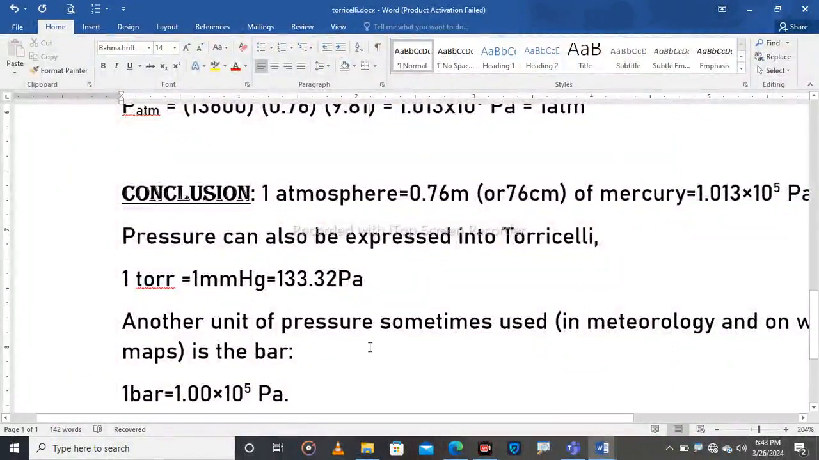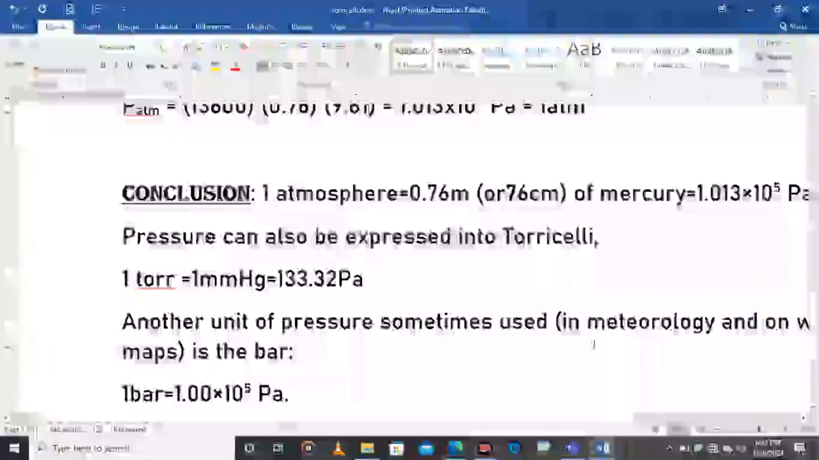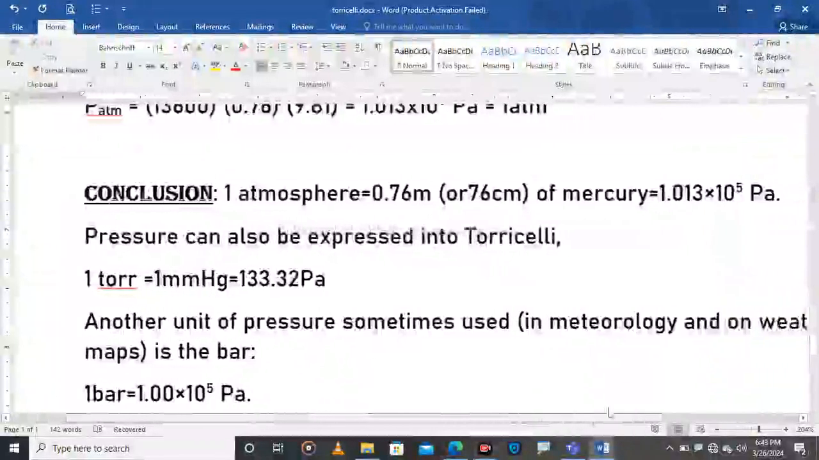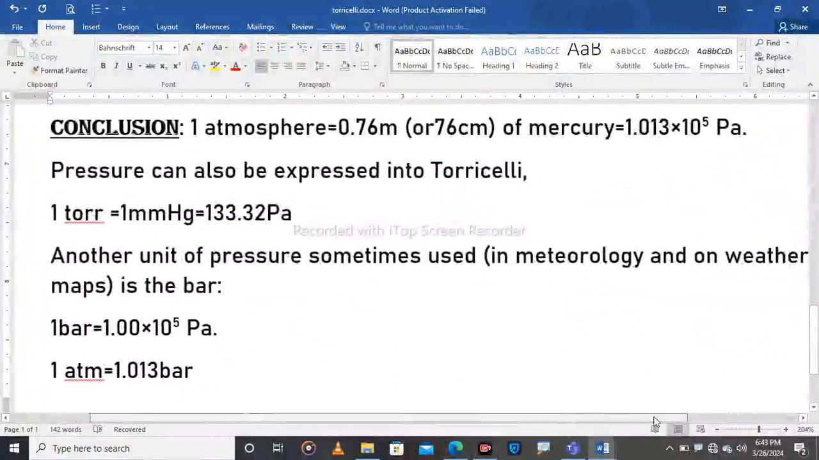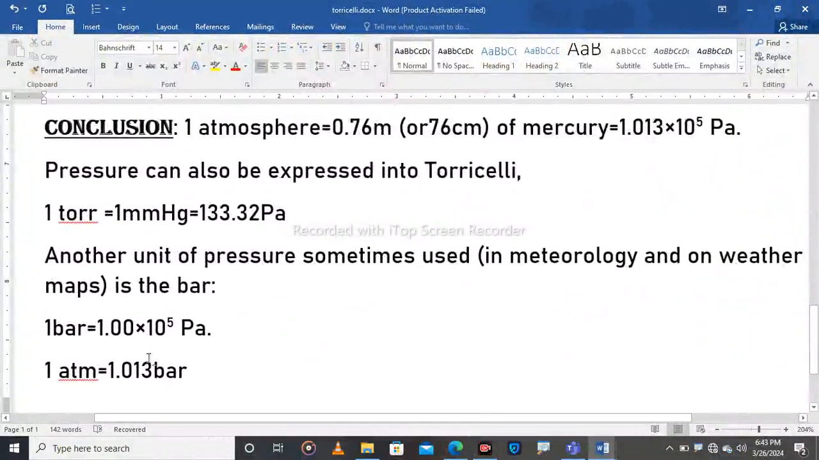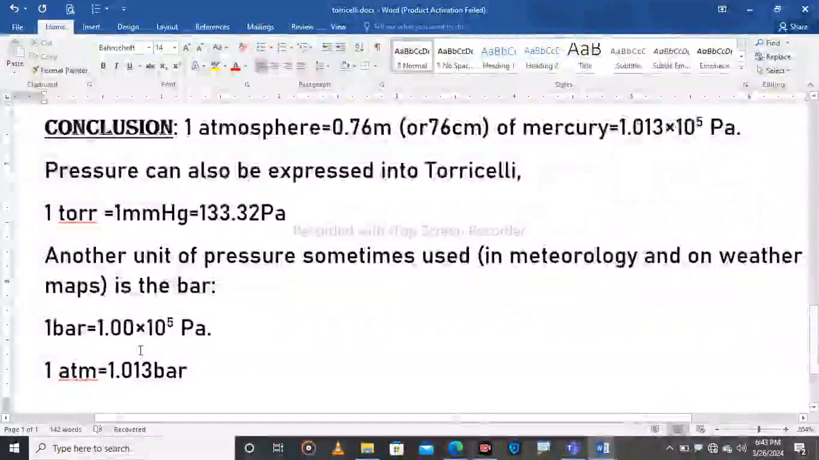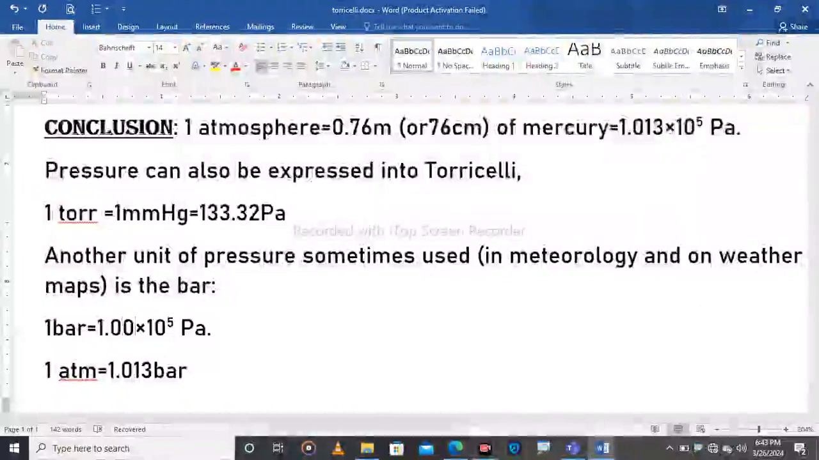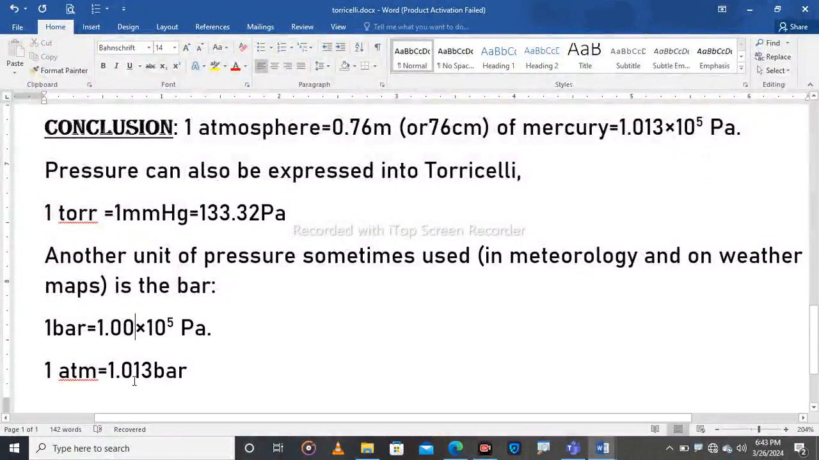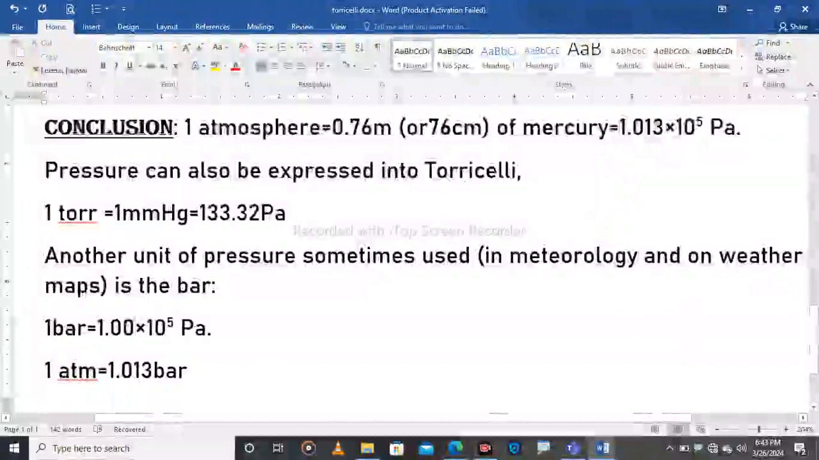Another unit of pressure used in meteorology is the bar. Bar is mostly used in weather, in meteorology, and 1 bar is equal to 1.0 times 10 power 5 Pascal. And you have seen that 1 atmosphere is equal to 1.013 bar. It is another unit.